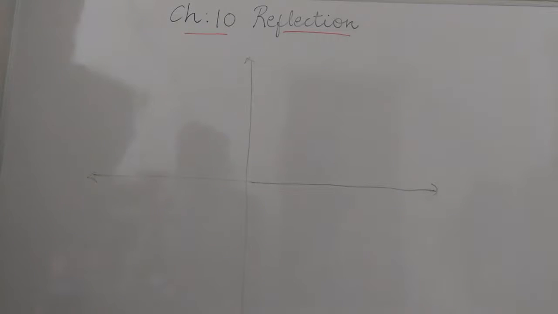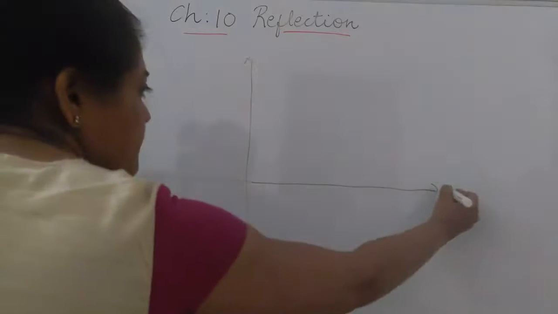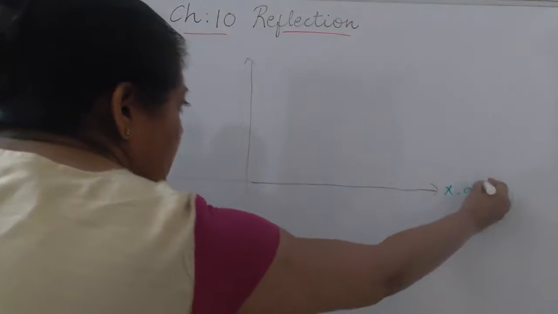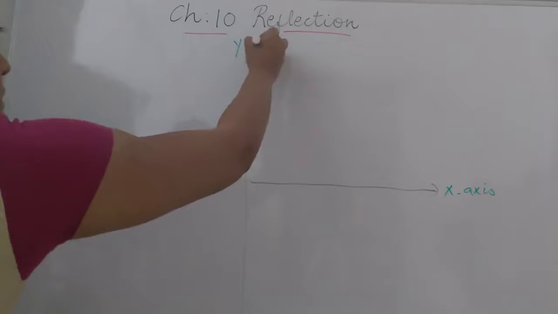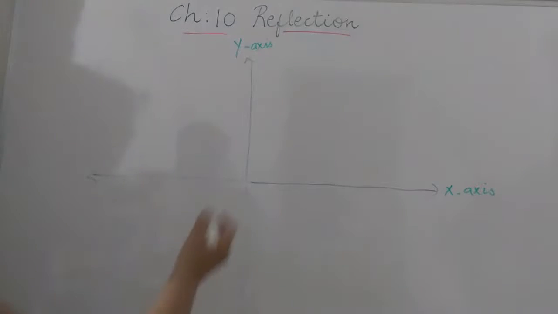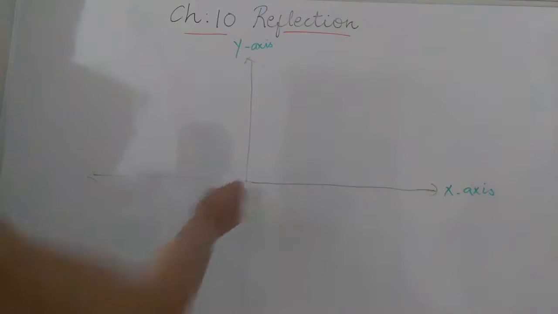So this is our x axis and this is our y axis, where the origin is the center point where the two axes intersect each other, or make a plus sign. That is our origin. We can write O there.